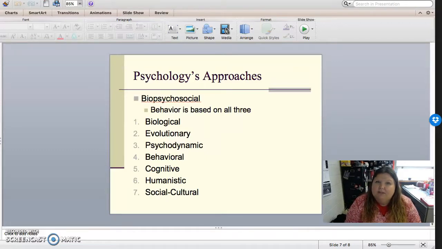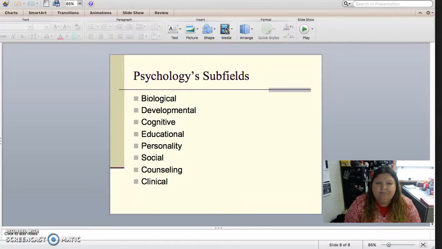We then have the humanistic approach that looks at human needs and those needs' fulfillment. So in order for us to be as good as we can be as human beings, we have to look at whether our needs for love and things like that are being met. And then finally, we have the sociocultural approach, which looks at how other people around us influence our behaviors, our thoughts, and overall our psychology.